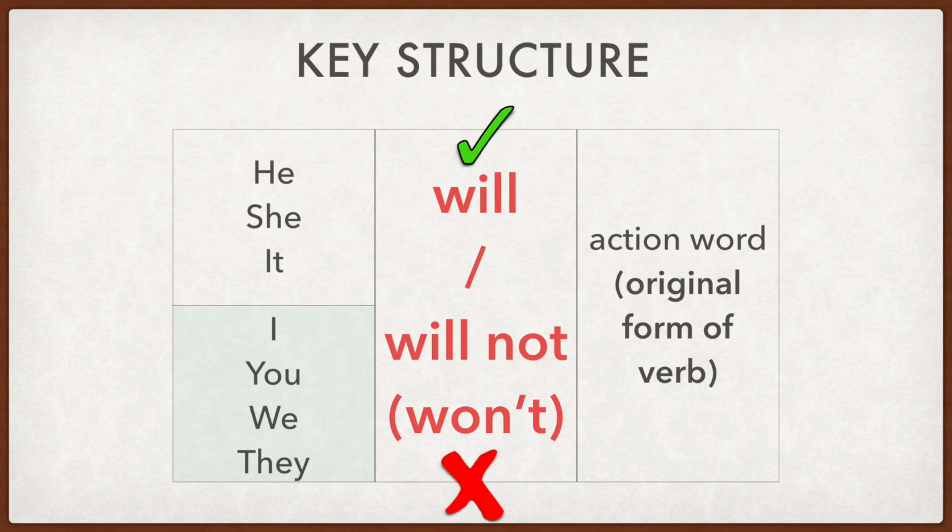The key structure of future tense is simple. No matter what the subject is, we use the word will or will not. So we use will to talk about positive events and will not, or you may say won't, for negative events. After will or will not, we will add an action verb, which is the original form of verb.